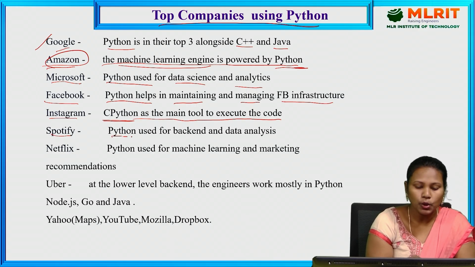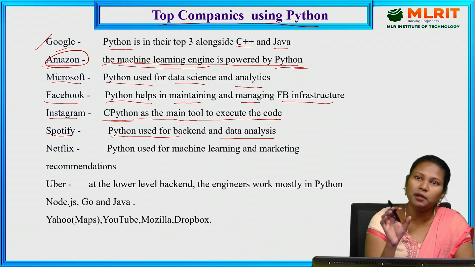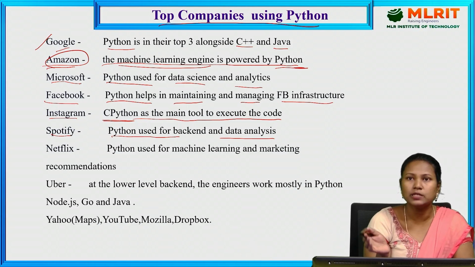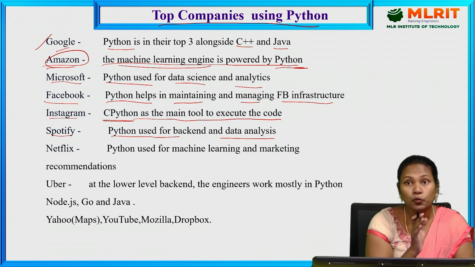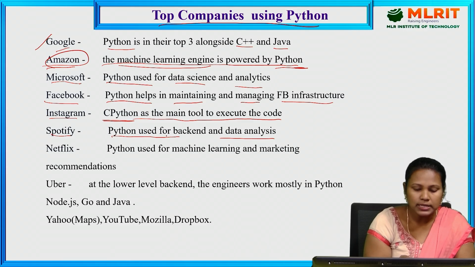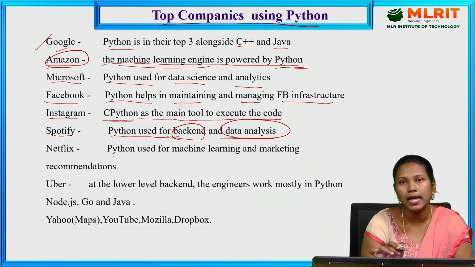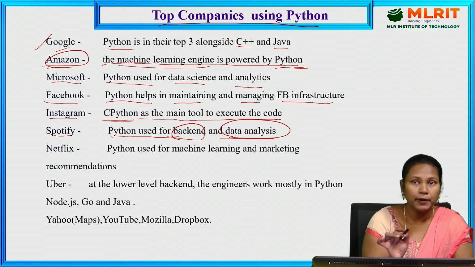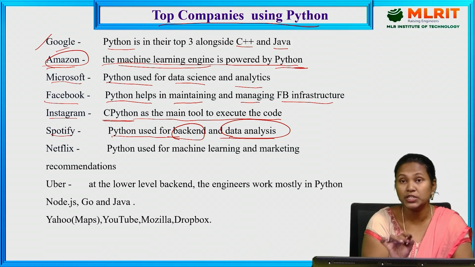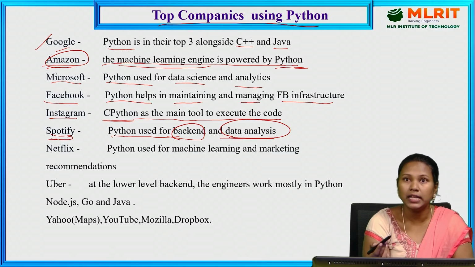Spotify. Python is used for backend and data analysis. In Spotify, the backend contains a lot of programs. It maintains the backend data. In that backend data, it has songs and playlists. So many movie songs are there. Whenever you ask, it gives the data to you. So it maintains the backend with the help of Python only. Data analysis: analysis means that for the particular person who is every time searching for which type of songs, depending on that, they give the recommendations.